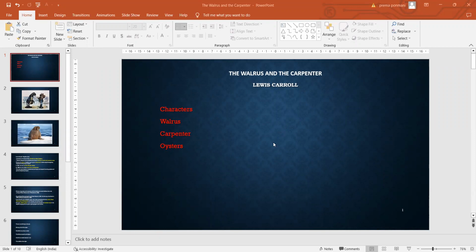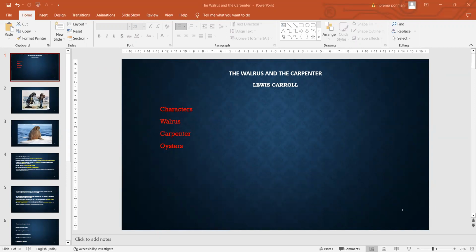The topic for today's discussion is The Walrus and the Carpenter, written by Lewis Carroll. He's a British writer, and in this poem, the poet has used three important characters: Walrus, Carpenter, and Oysters. So the major characters themselves are the title of the poem.